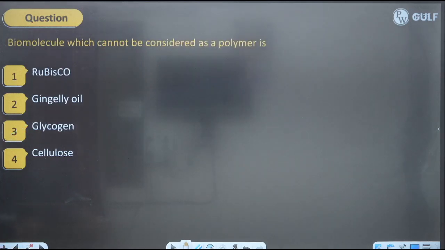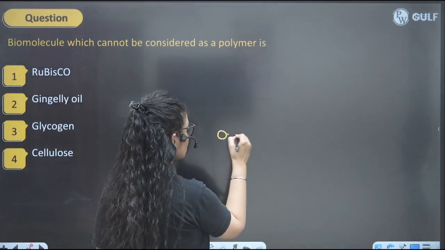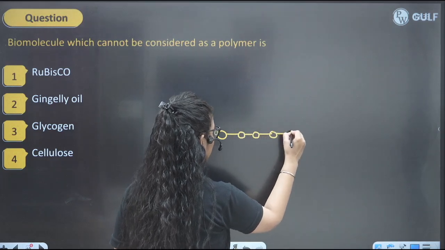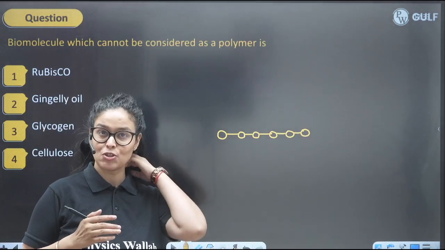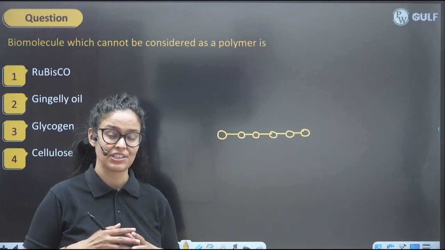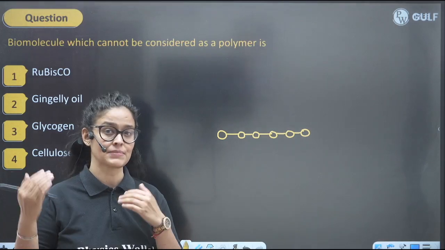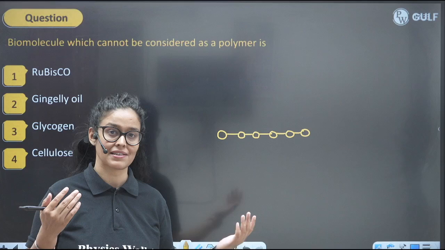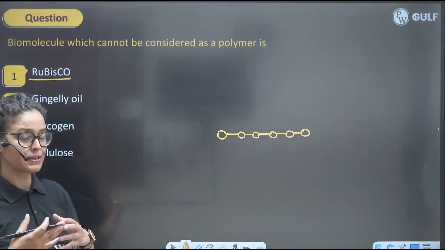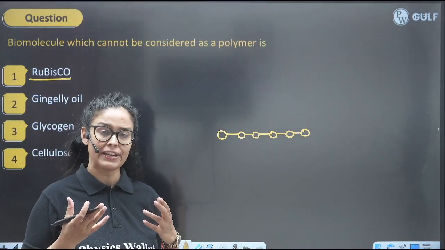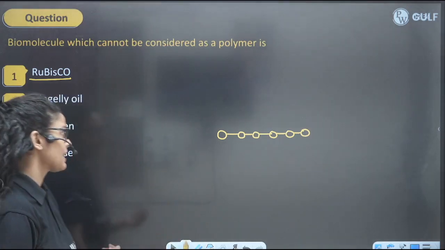Next: biomolecules which cannot be considered as a polymer. Poly means many, mer means unit, so something made up of many single units is known as a polymer. They are asking which one is not a polymer. I'm sure you have read your NCERT nicely, and this is the same type of question they asked in past years, right? Rubisco is a proteinaceous enzyme, made up of many amino acids. So obviously it's a polymer. Enzymes are polymers.